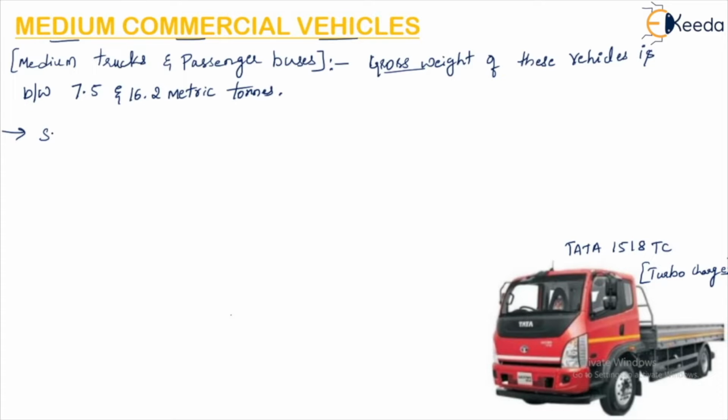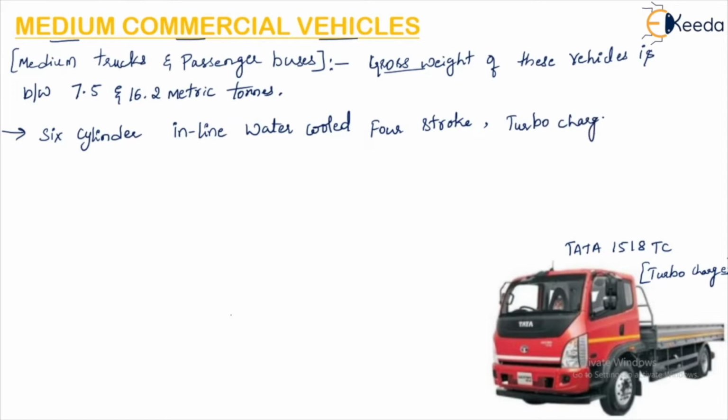It has a 6-cylinder, inline, water cooled, 4-stroke, turbo charged diesel engine. So the cooling system here is water cooled.